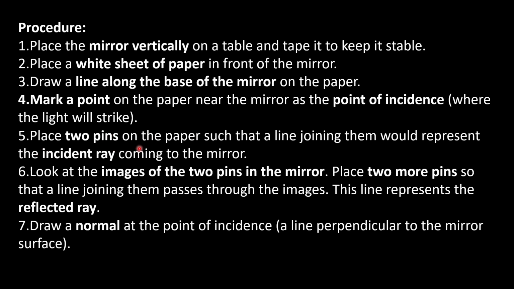Fifth, place two pins on the paper such that the line joining them represents the incident ray coming to the mirror. Sixth, look at the images of the two pins in the mirror. Place two more pins so that a line joining them passes through the image. This line represents the reflected ray. Seventh, draw a normal at the point of incidence, a line perpendicular to the mirror surface.